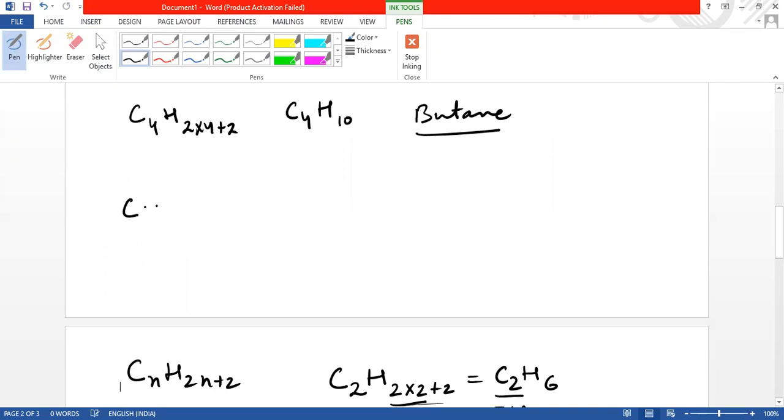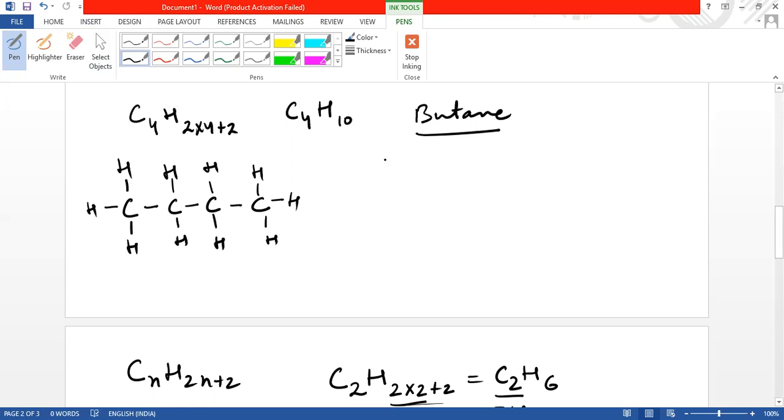Now if we draw the structure, first of all we have to make a chain of 4 carbon atoms, and every terminal carbon will get 3 hydrogens like this, and the carbons present in between will get 2 hydrogens like this. So this is the structural formula of butane.